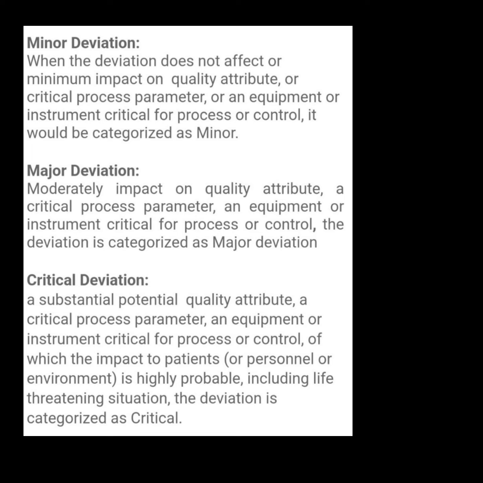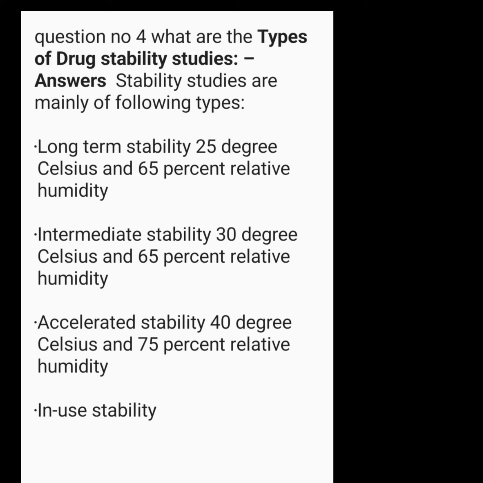2. Major deviation. If there is a moderate impact on a quality attribute, a critical process parameter, or an equipment or instrument critical for process or control, the deviation is categorized as major deviation. 3. Critical deviation. If there is a substantial potential impact on a quality attribute, a critical process parameter, or an equipment or instrument critical for process or control, of which the impact to patients, personnel or environment is highly probable, including life-threatening situations, the deviation is categorized as critical.